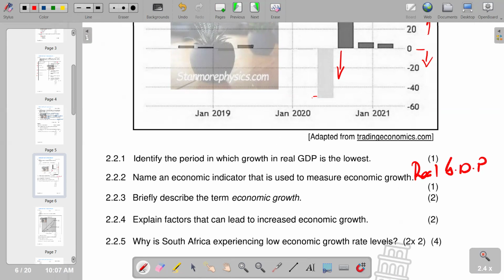So moving on to the next question, which is question 2.2.3. Please briefly describe the term economic growth. Basically, whenever there's economic growth, there is a comparison that we are making from the previous period to the current period. So when there is an increase in the total monetary value of the goods that are being produced from the last period to the current period, it indicates that there is economic growth.